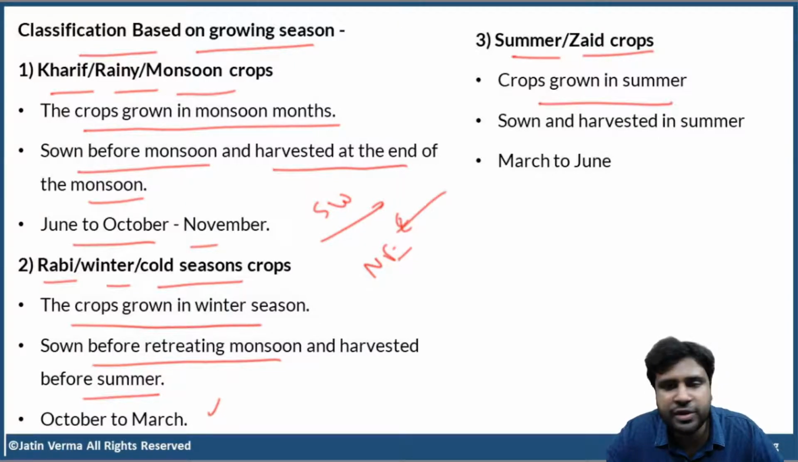And next you have summer or Zaid crops. These crops are grown in summer and they are sown and harvested in summer. That means they have a very short span, from March to June. So summer crops are very few in number, but most of the crops are Kharif and Rabi.